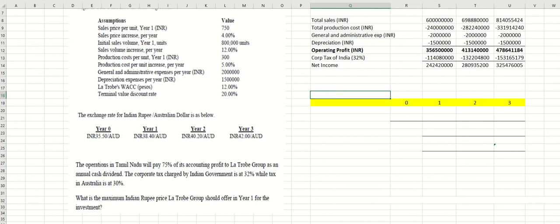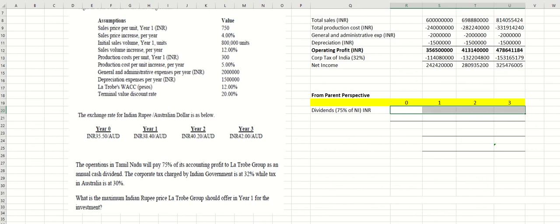So let's look at it from the perspective of the parent company. Here they will get dividend, right? And it is actually 75% of the net income. This is 0.75, you multiply by this amount, and you will get this amount. However, this dividend is in Indian rupee.